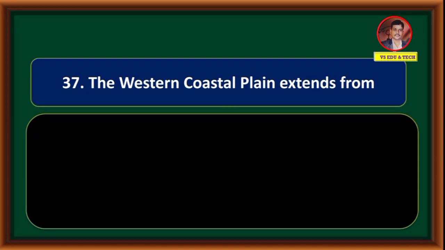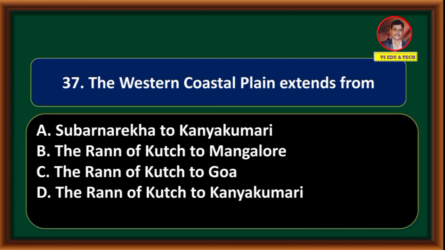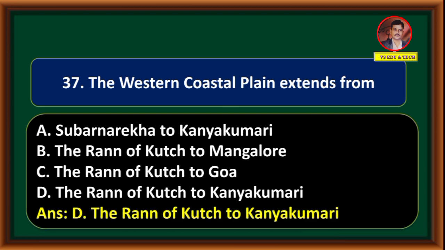The Western Coastal Plain extends from Subarnarekha to Kanyakumari, the Rann of Kutch to Mangalore, the Rann of Kutch to Goa, the Rann of Kutch to Kanyakumari. Correct answer is the Rann of Kutch to Kanyakumari.